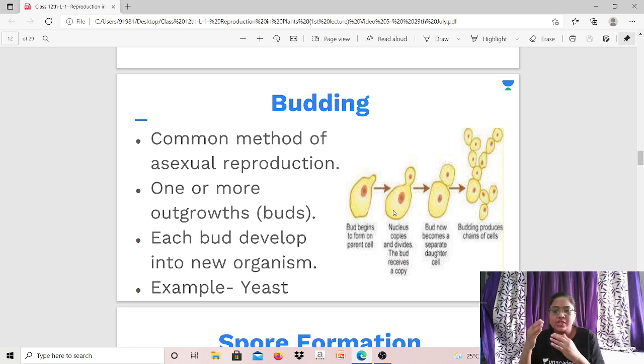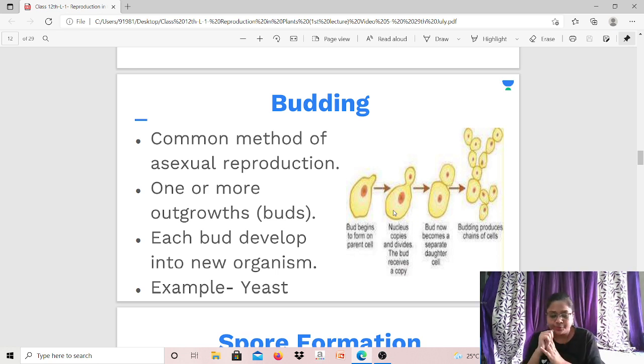Why so? Because the bigger cell gets more nucleus and cytoplasm and the smaller cell gets less nucleus and cytoplasm. Correct? And mitosis is an equational division. We all know that. Means what? When the parent cell undergoes mitosis, before it divides, it multiplies its genetic material and then it divides the genetic material into half. So here mitosis is happening, but it is unequal mitosis,